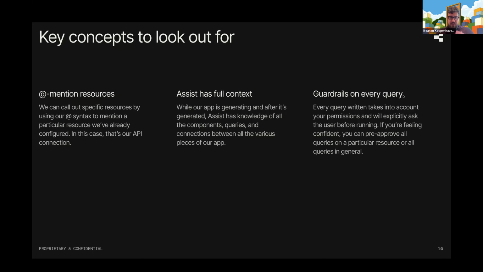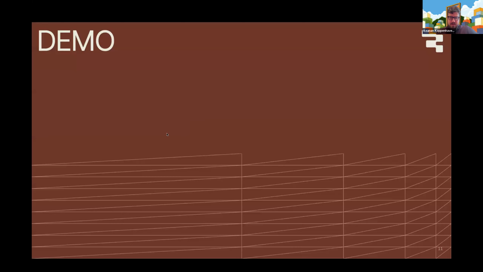But we'll see how that works. You can basically handhold it as much as you want, as much as you feel comfortable with. That depends on what resources you're using as well. If you're using resources that have potentially irreversible consequences, that's probably a case where you'll want to review and approve every query that's written. If you're more prototyping or using other resources that are a little bit safer, that's where you might just auto approve everything and let it run for a longer period of time. We'll call these out as they happen, but I just wanted to flag those before we get started.